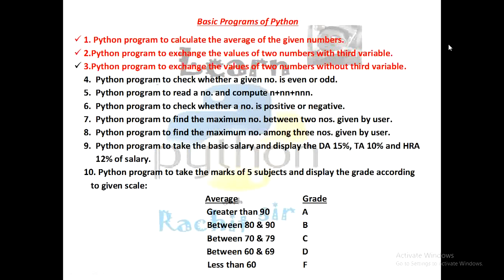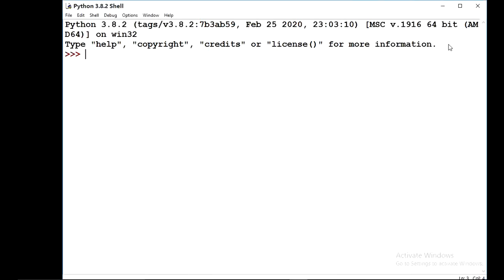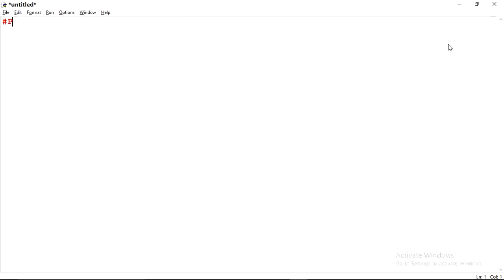Python program to check whether a given number is even or odd.